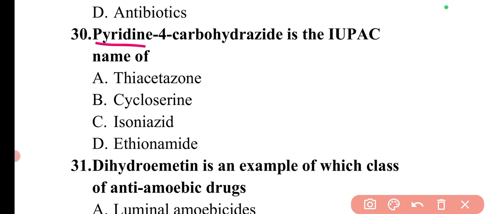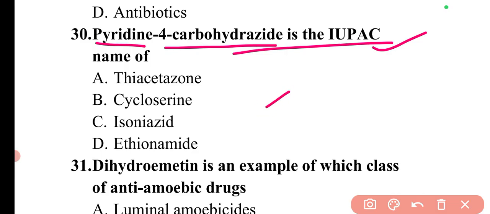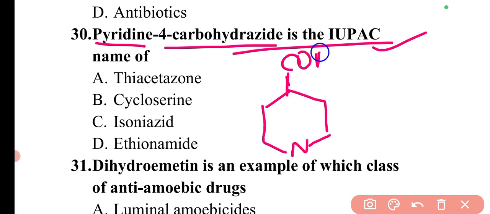Next question is pyridine 4 carbohydrazide is the IUPAC name of. So pyridine 4 carbohydrazide, and if I draw the structure, it will be a pyridine ring. This position will be having CONHNH2.